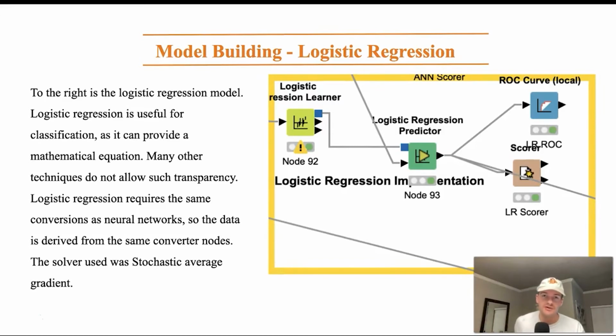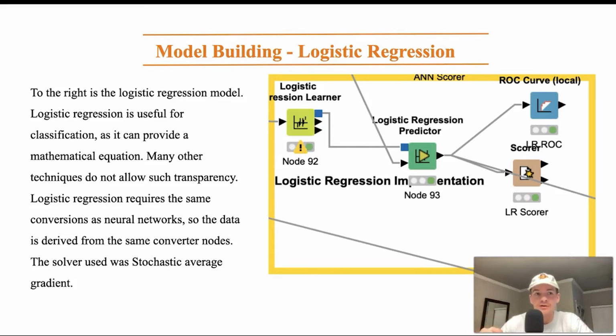The final model we utilized was logistic regression. You can see the workflow there. Logistic regression uses numerical values, much like the neural network. So this data is all derived from the same nodes that gave us our neural network data, the one-to-many and